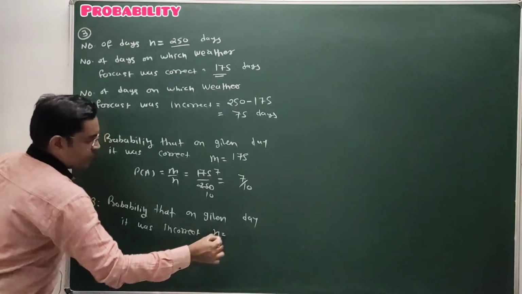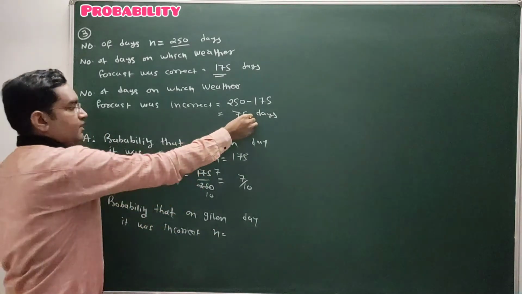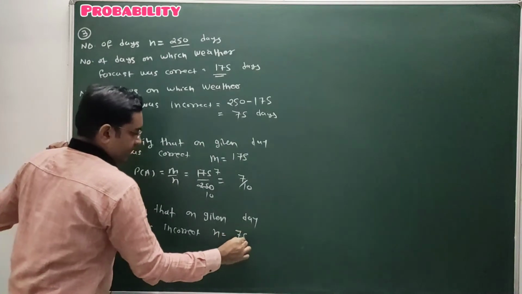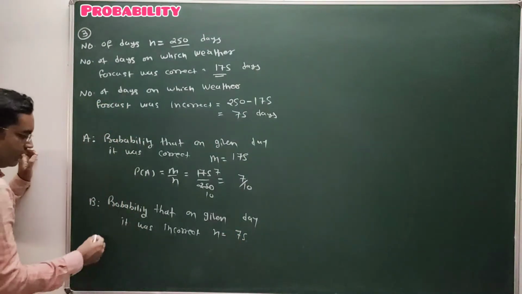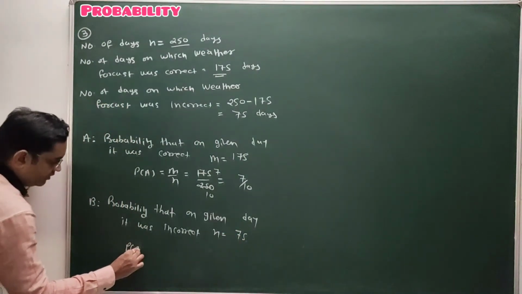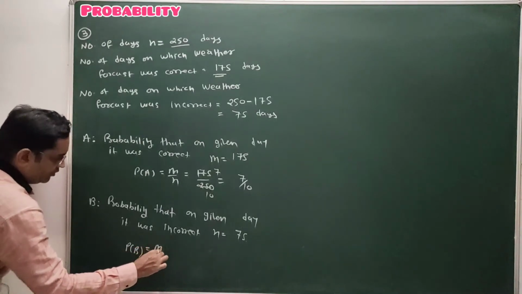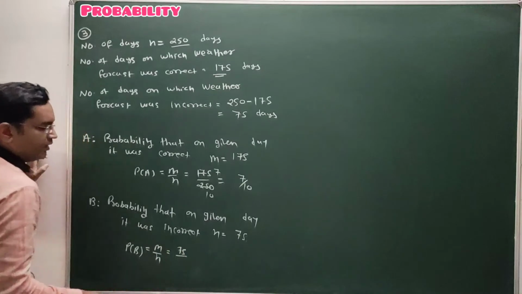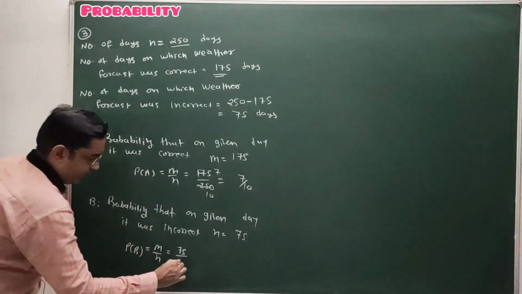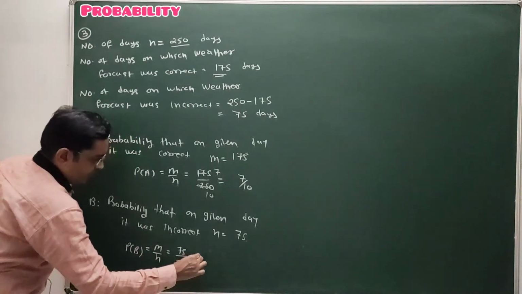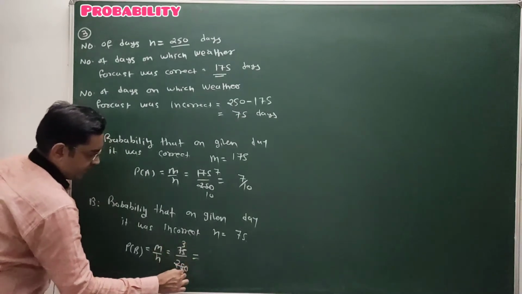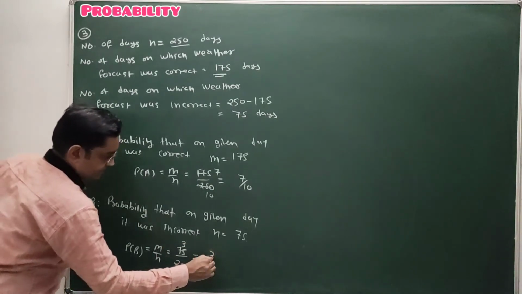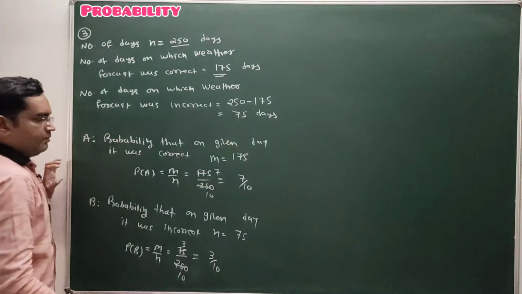Total days on which it was incorrect are 75. So the probability of occurrence of event B, P of B, is m upon n, equal to 75 upon the total number of days, 250. 25 threes are 75, 25 tens are 250, so 3 by 10.